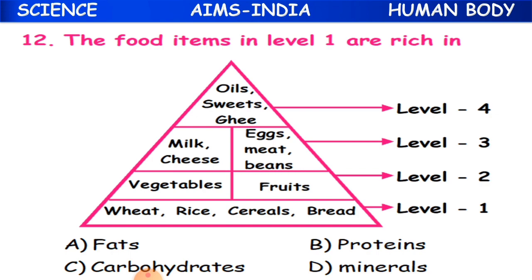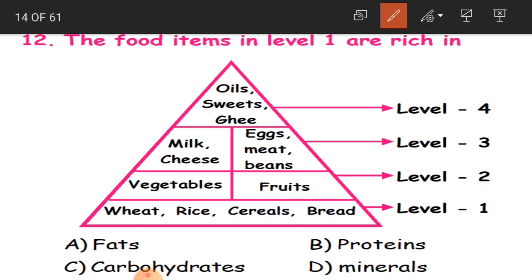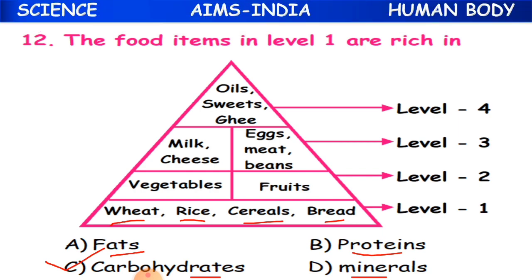Now the 12th one, here you can see a food chart. The food items in level 1 are rich in. So here you have a food chart, children, where there are levels 1 to 4, and we have to name the level 1 food items. They are rich in what? Either fats, carbohydrates, proteins or minerals. And what are the food substances here? Wheat, rice, cereals and bread. Okay children, so these are carbohydrates, that are energy giving foods. Clear? Answer is C option.